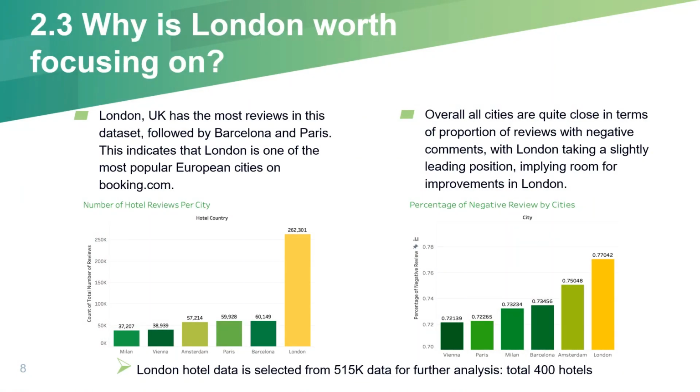So the next question you may ask is, why focus on London? Simple. London makes up the most reviews in this dataset, indicating that it is the most popular European city on Booking.com. We also see that in terms of percentage of negative reviews, London has the highest one at 77%, implying that there is big room for making improvements. Therefore, our further analysis zooms into the London hotel data for a total of 400 hotels.